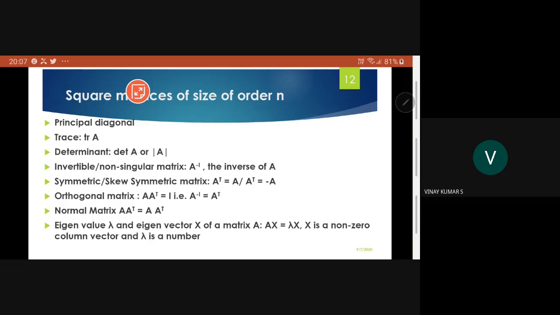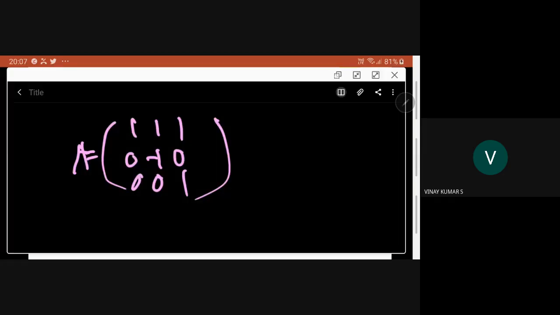Now, there is a claim here. If it is non-singular, then it is invertible. You can find the inverse of that.